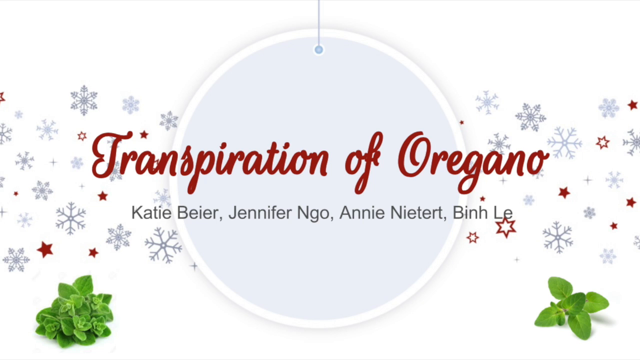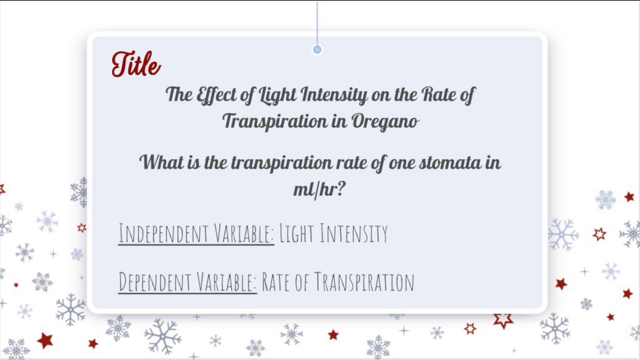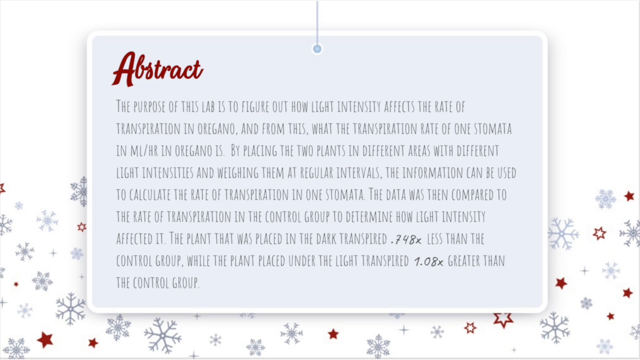Transpiration of Oregano. Having placed a focus on transpiration in plants, we decided to name our investigation the effect of light intensity on the rate of transpiration in oregano. Within this, we discovered the direct relationship to the transpiration rate of one stomata in milliliters per hour. The independent and dependent variables are light intensity and rate of transpiration, respectively.